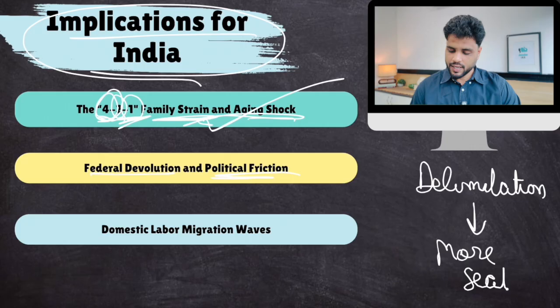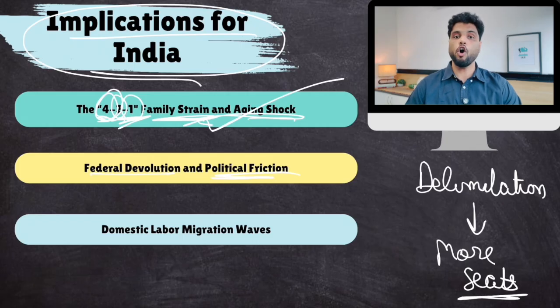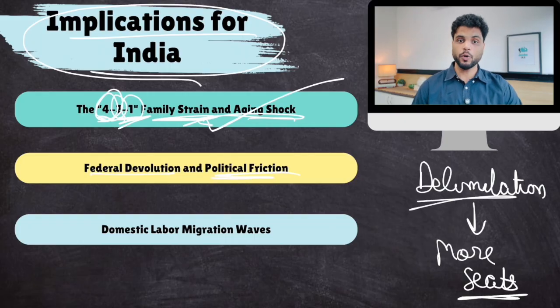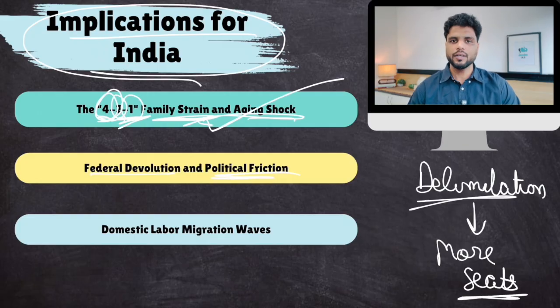Now, southern and western states are saying that in the 1970s, the central government gave every state a call to reduce population. We followed your advice, but we are being punished for it because of this delimitation. This is a problem. Northern states who did not follow your advice are being rewarded for it. This is wrong. This is injustice. This is political injustice. That's what they are alleging.